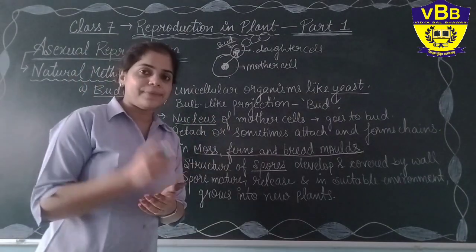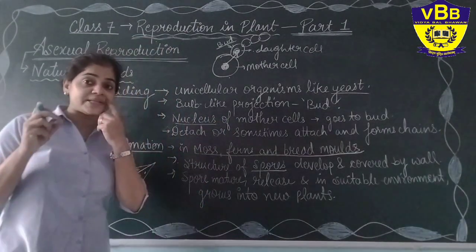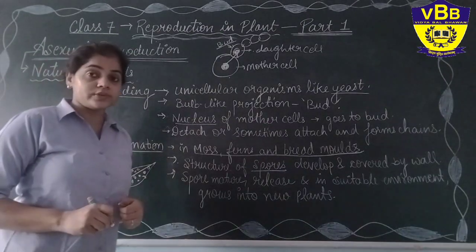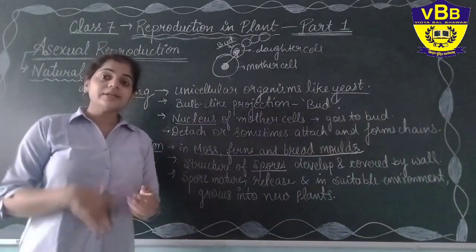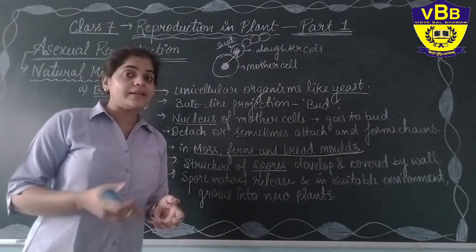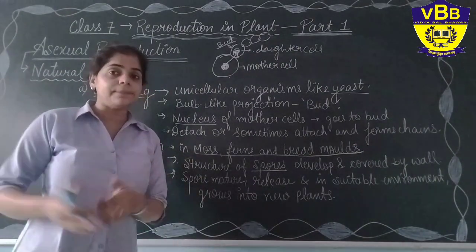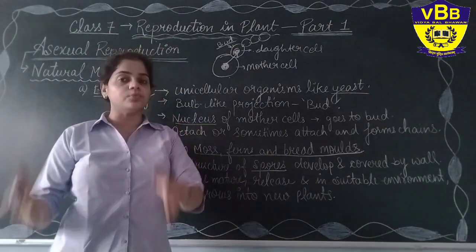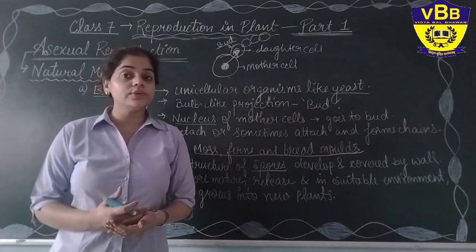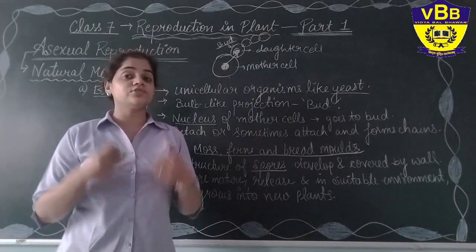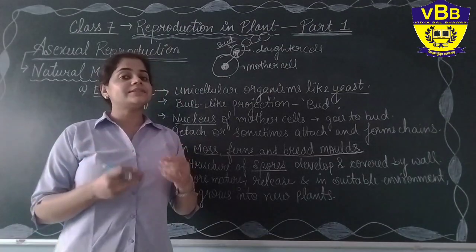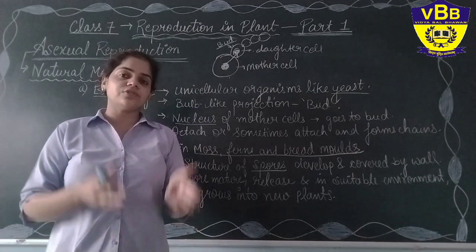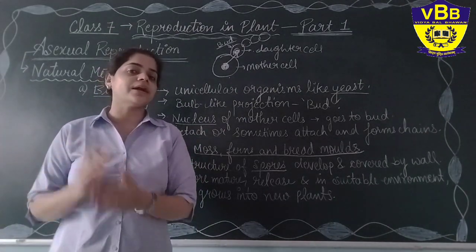The structures of spores, as you can see, the small structures happening here, they are the spores. When they mature, they generally fall down from the plant or detach themselves, released from the plants, and wherever they fall in suitable conditions, they grow into new plants. So through this, one plant is giving rise to many plants, and though it happens naturally, that's why they are known as the natural methods of asexual reproduction in plants.